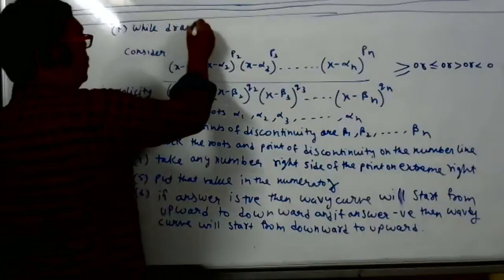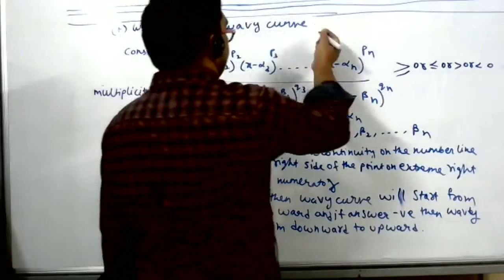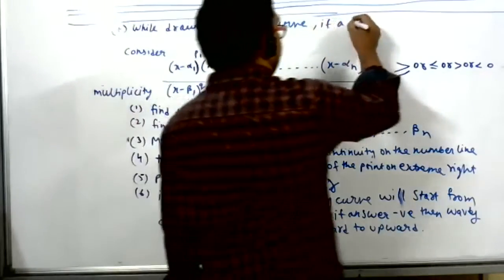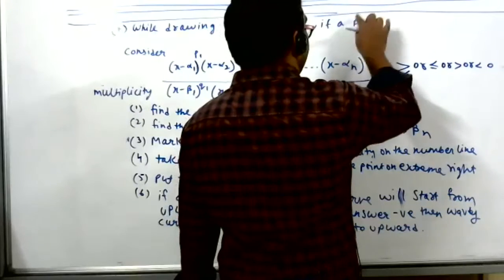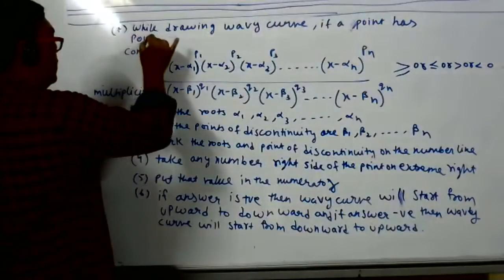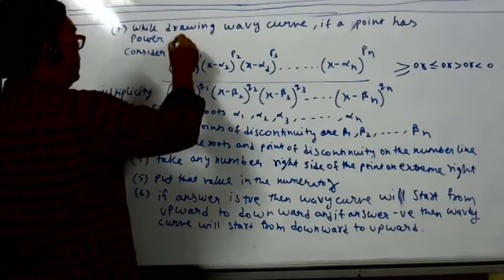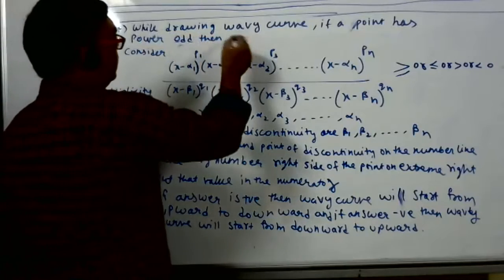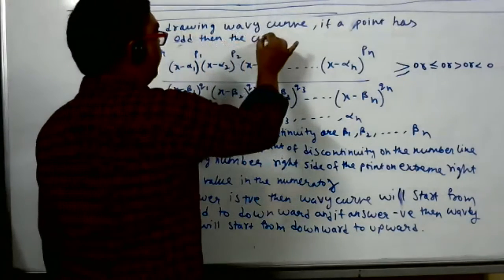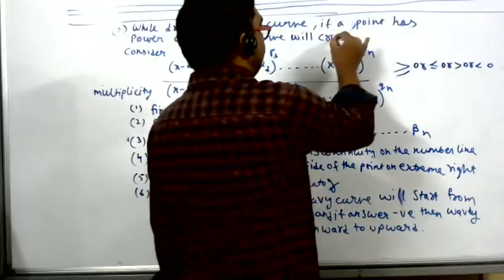While drawing the wavy curve, a point means a root or a point of discontinuity. If a point has power odd, then the curve will cross the point.